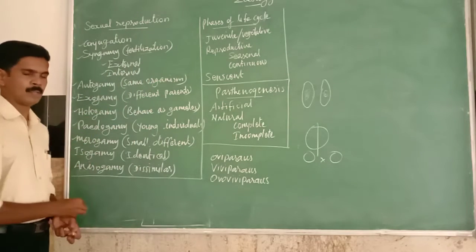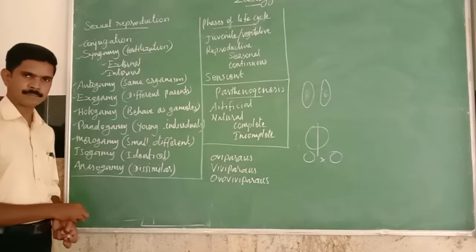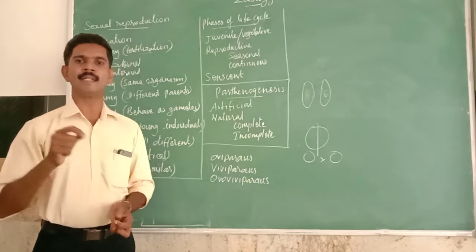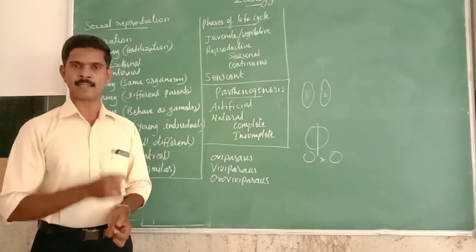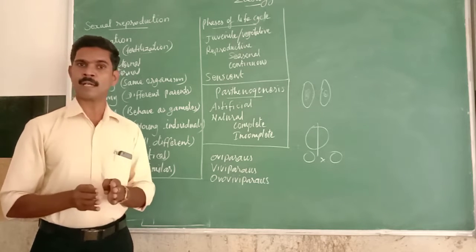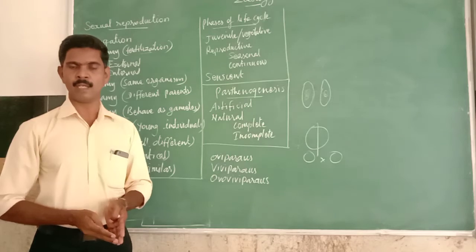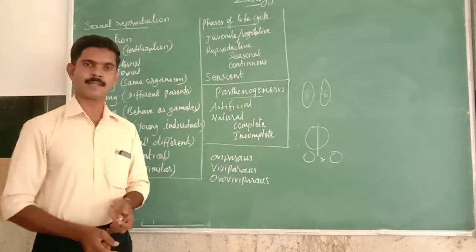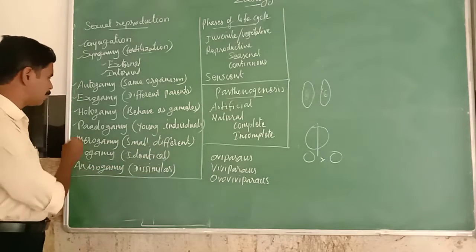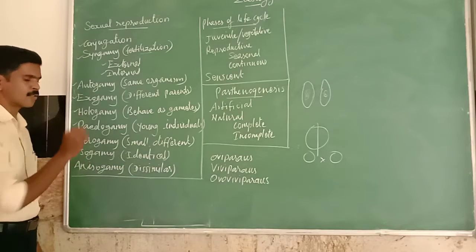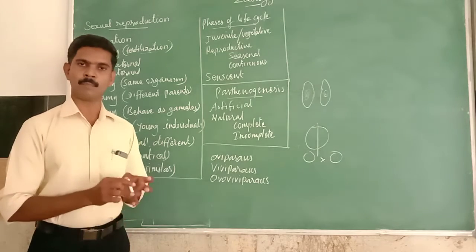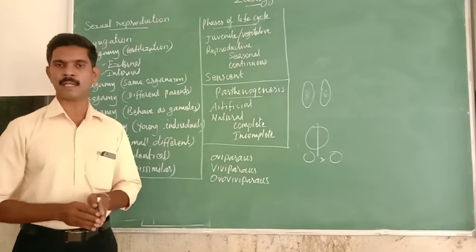Then next one is merogamy, meaning the fusion of small-sized and morphologically different gametes. The size of the gametes is very small, and the male and female gametes are entirely different. The next one, isogamy, means the fusion of both gametes that are similar or identical.